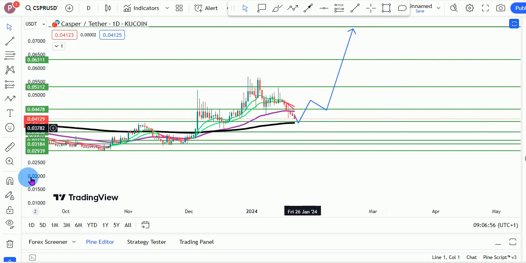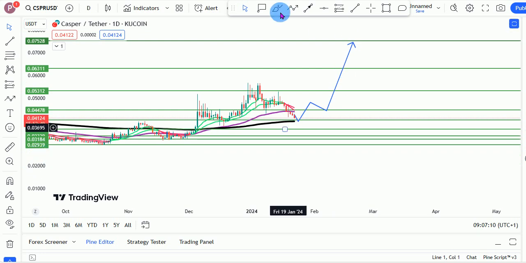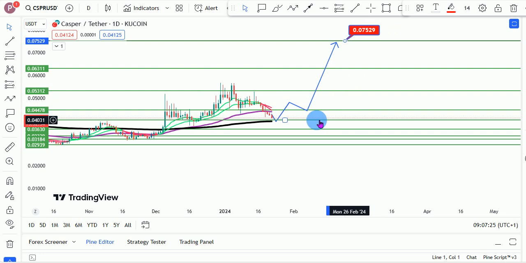First, we should be expecting that Casper needs to retest the bull market EMA. So what Casper is basically doing is forming structure at this bull market EMA before we see any sort of massive bull market push to the upside right there for Casper. So we need to form a lot of price action right here, right? Make sure we retest this bull market EMA and hold it as support before we see that massive push to the upside.